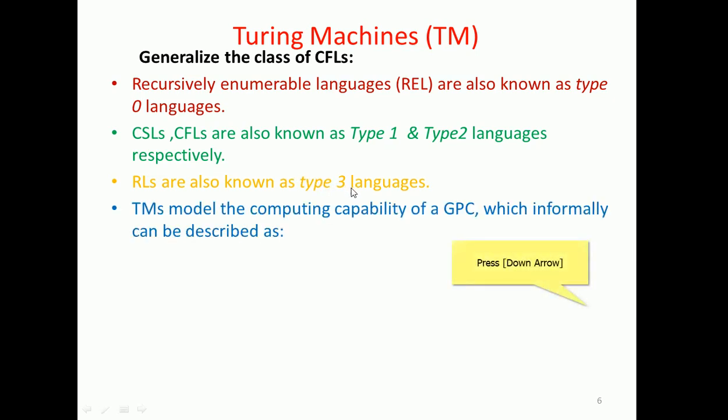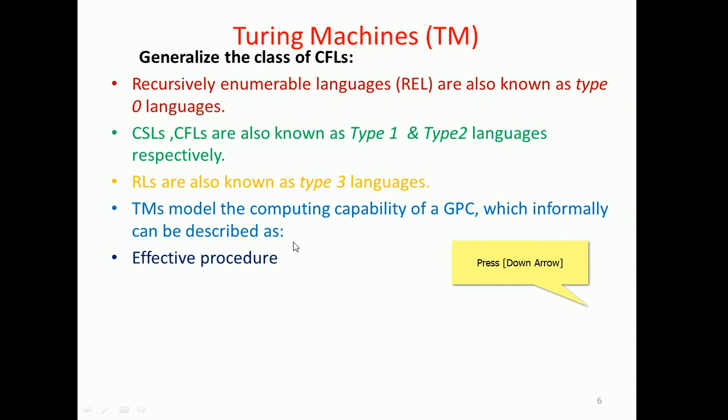So the model has the computing capability of a general purpose computer. That computer has a certain potentiality, and that potentiality is imbibed into this Turing machine model, which informally can be described as an effective procedure. The Turing machine model is imbibed with the behavior and characteristics that a general purpose computer performs.